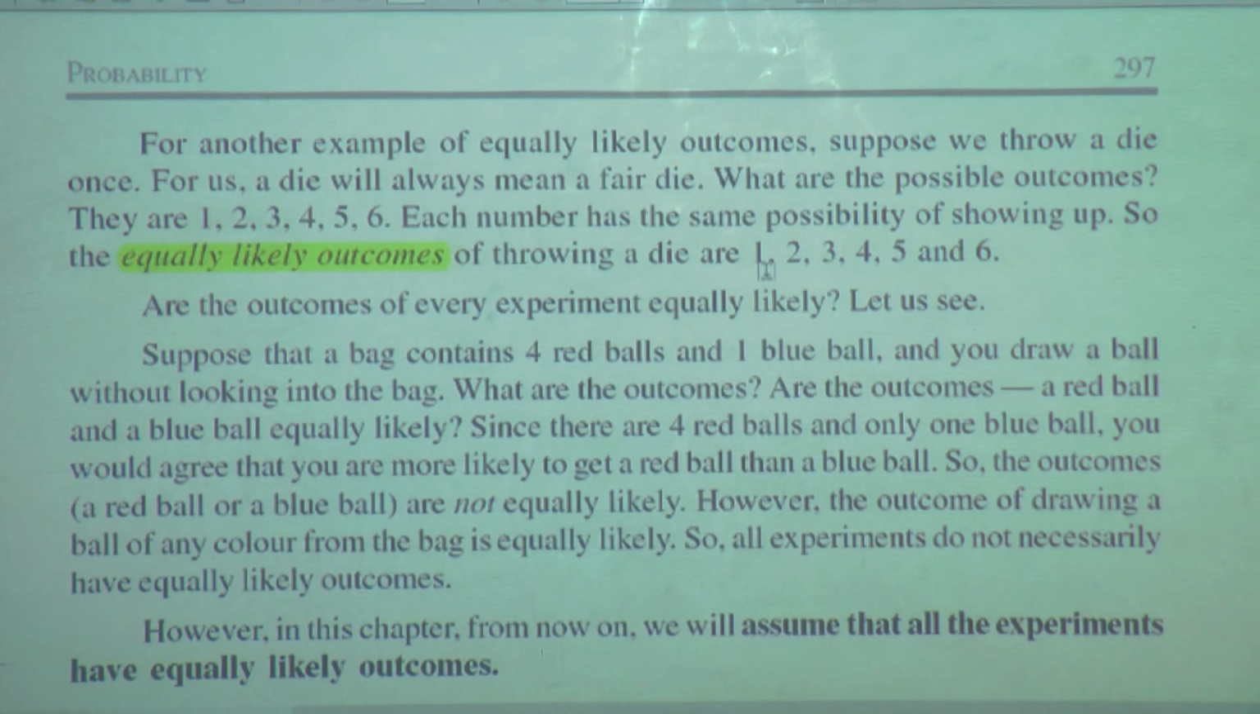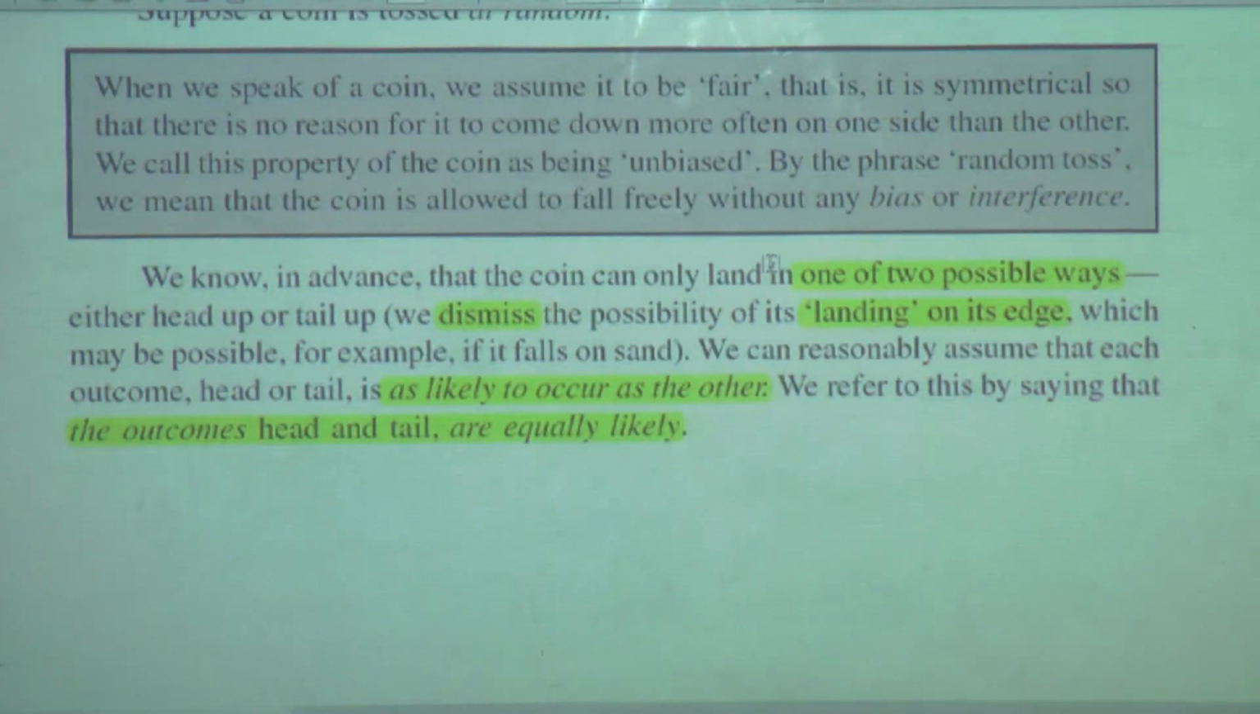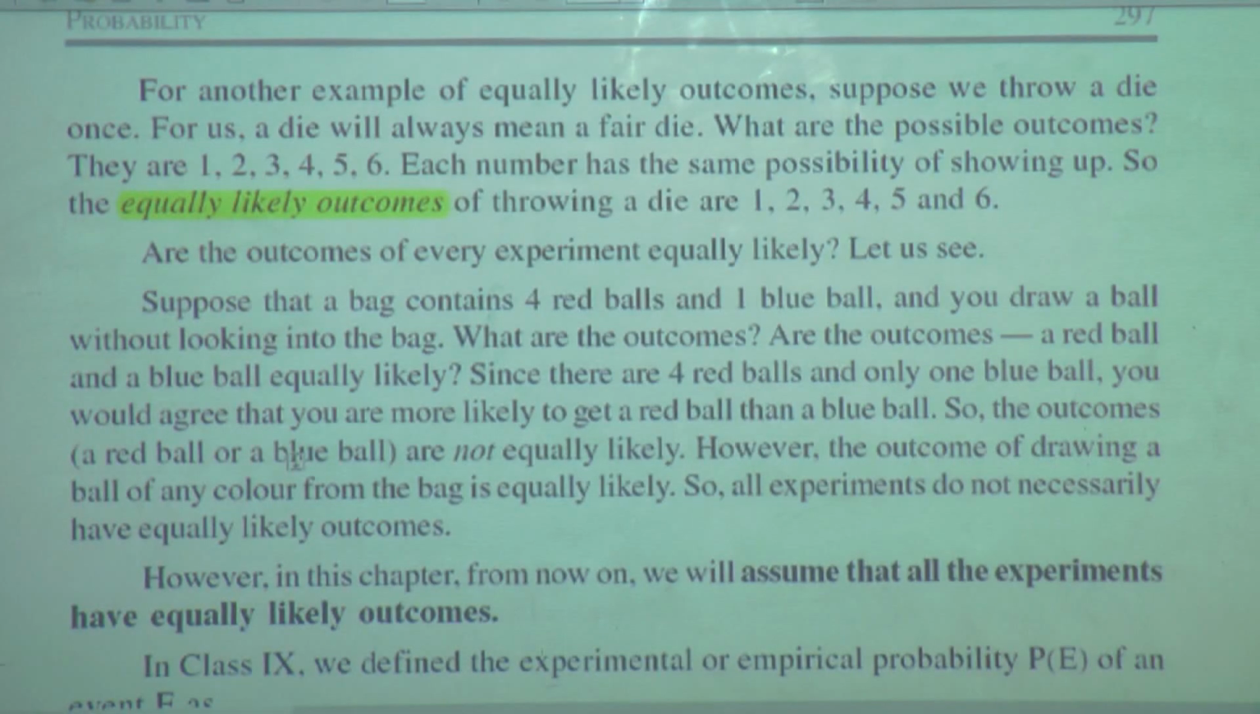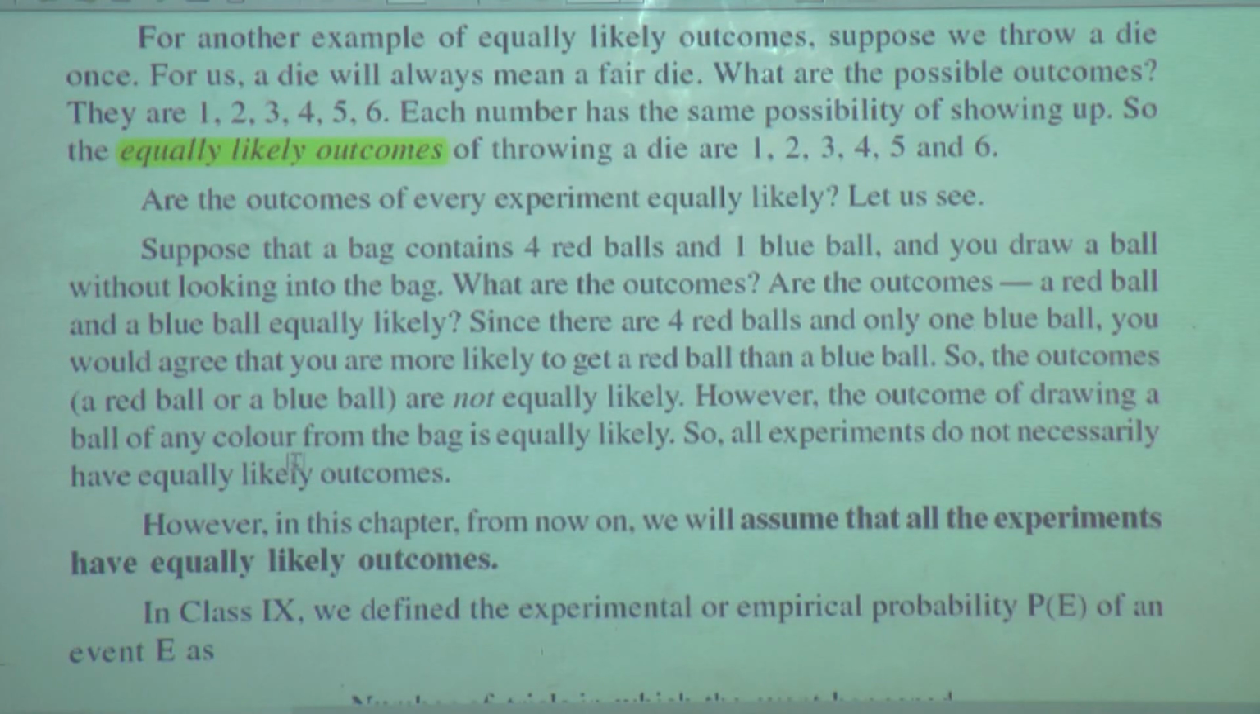Just now we had seen what the equally likely outcomes are for tossing a coin: head and tail. These are equally likely outcomes. Possibilities of head also and possibilities of tail also. The same is happening here for a die. Are the outcomes of every experiment equally likely? Let us see.